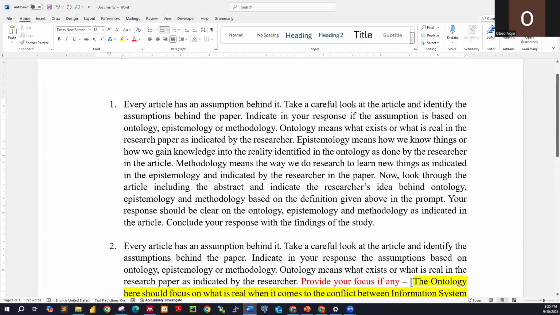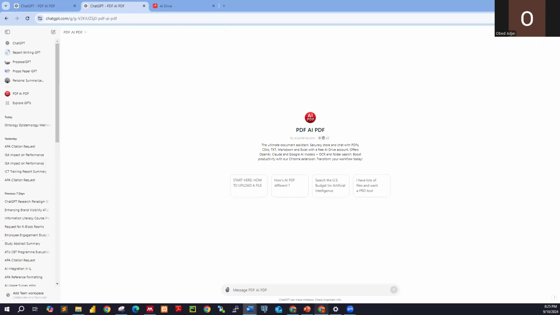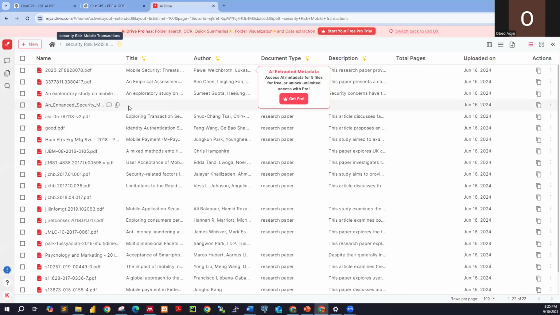But how do you execute this particular prompt? So we go back to our ChatGPT where we have the AI PDF enabled. We also have the interface that we pushed our article in there. So these are articles in a particular folder. And how do I let the ChatGPT read this particular article? As I'm hovering my mouse, you realize that there's chat over here and there's a copy link to clipboard. So you can chat directly with a PDF over here.